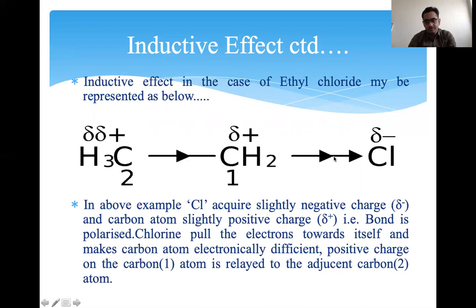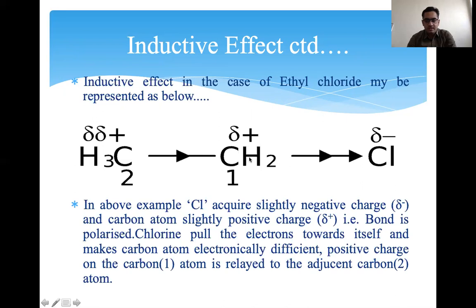So chlorine pulls the bonding electrons of the sigma bond with carbon towards itself. The electron cloud from that sigma bond is shifted towards the chlorine, so chlorine becomes highly electron rich. There is more electron cloud on the chlorine, so chlorine possesses delta negative charge.